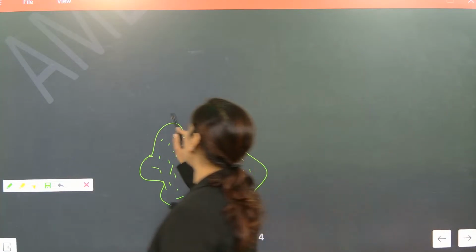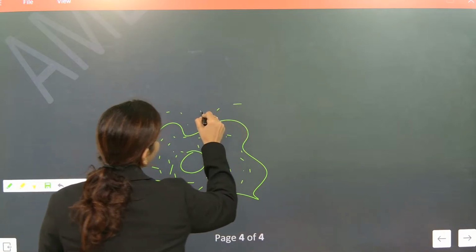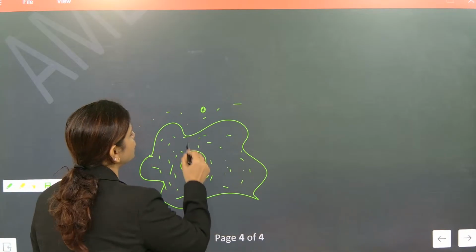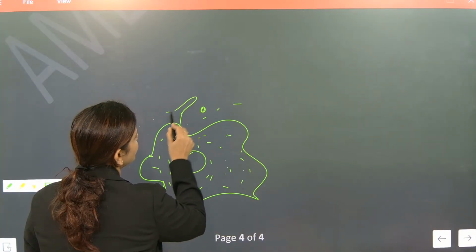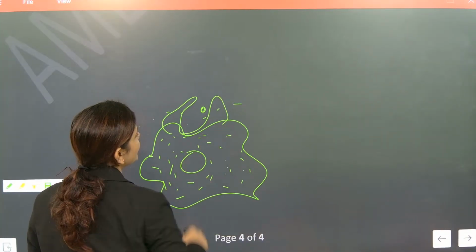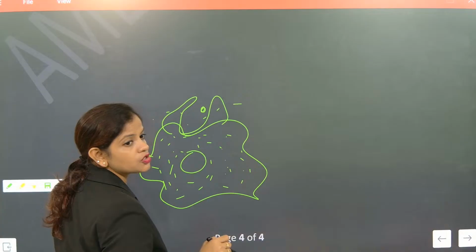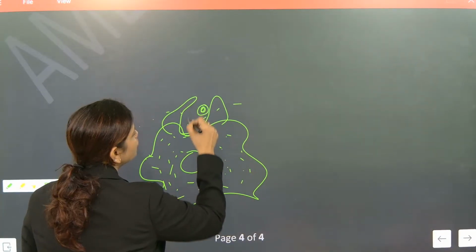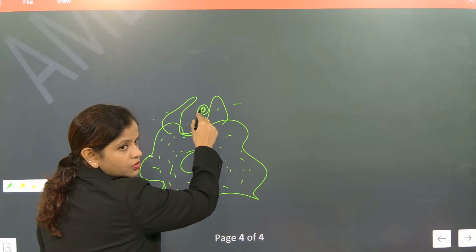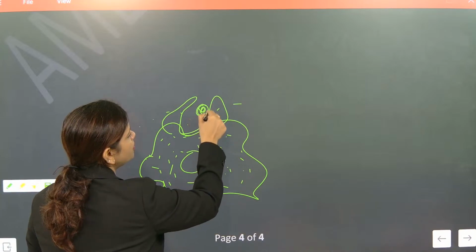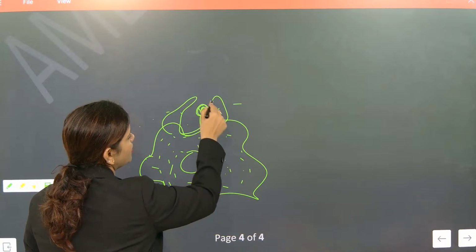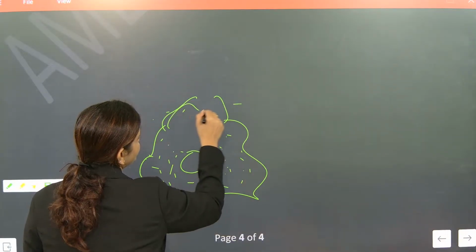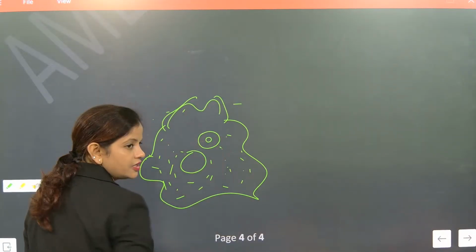So if amoeba detects any living creature, pond water, anything, it will detect food. Then it makes one false finger-like projection, and that false finger-like projection is called pseudopodia. And after extending pseudopodia, it will take food in a water film. Understood or not? So in this water film, the food will be engulfed inside. Once the food is engulfed, the food will go inside. That's the second step. Understood?